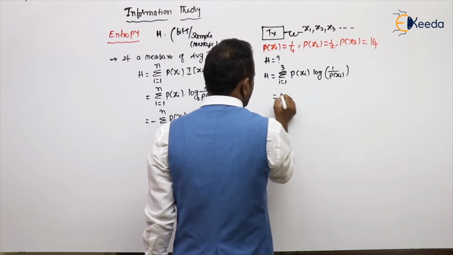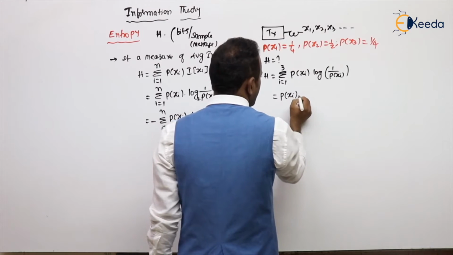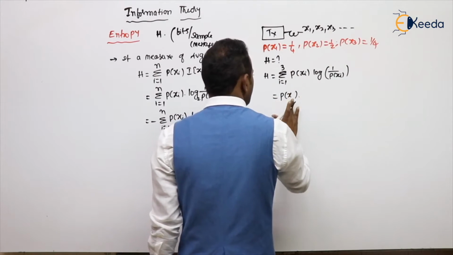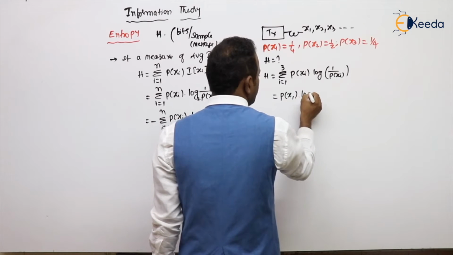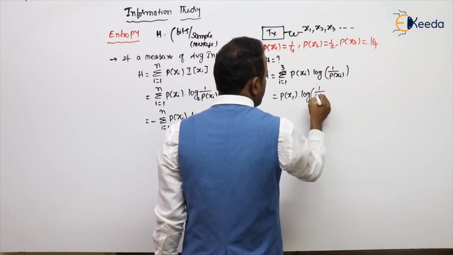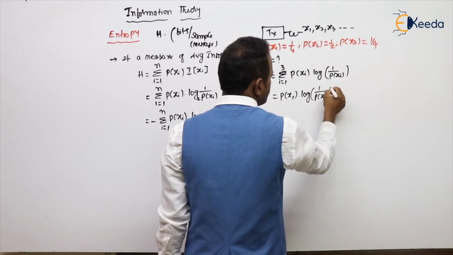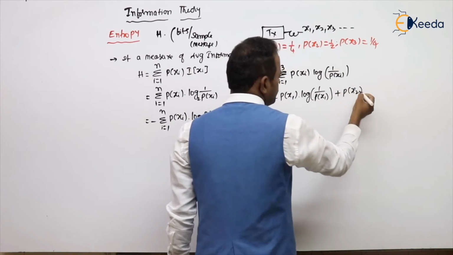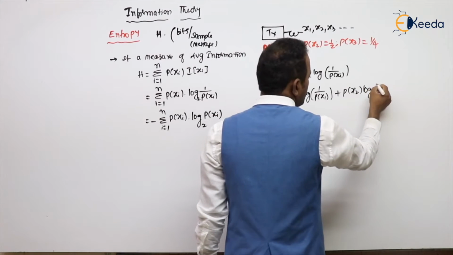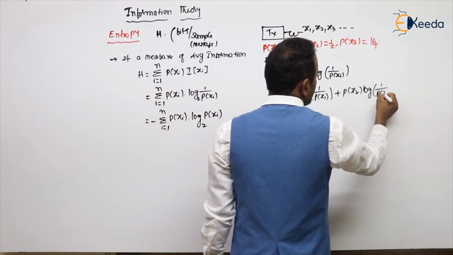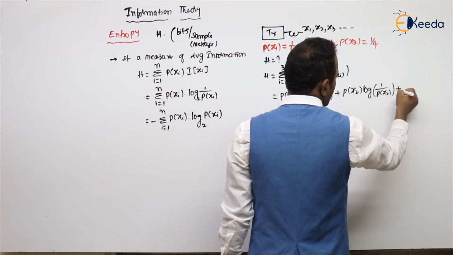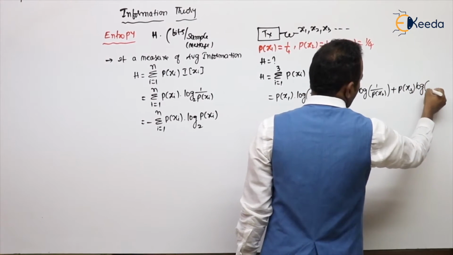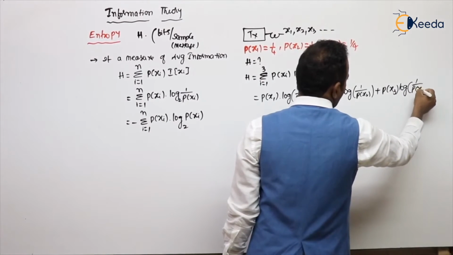Then this is nothing but P of xi into, expand: P of x1 into log 1 by P of x1 plus P of x2 into log 1 by P of x2 plus P of x3 into log 1 by P of x3.